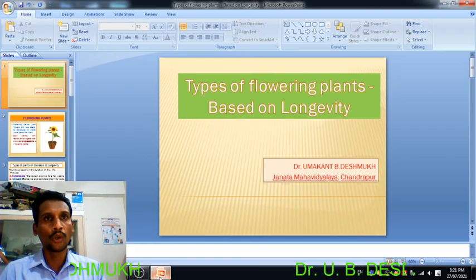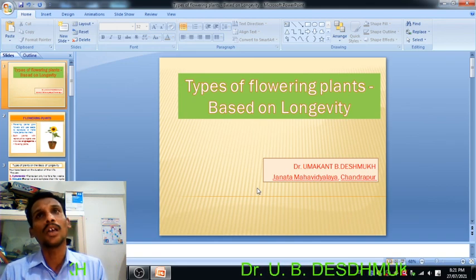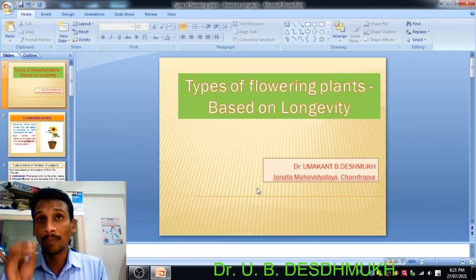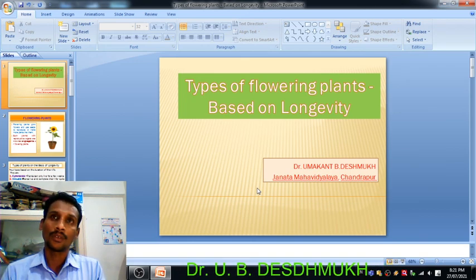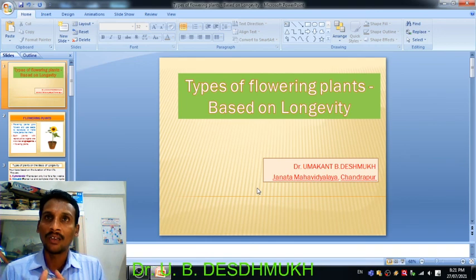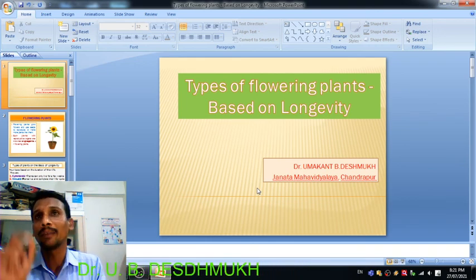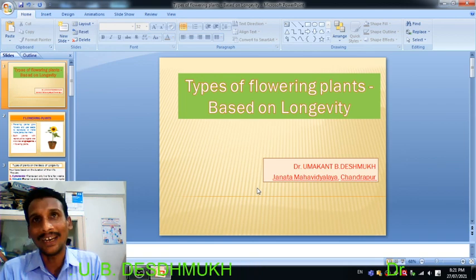So today we are going to discuss one topic, and the name of that topic is types of flowering plants on the basis of longevity. So we have to discuss different types of flowering plants, and the basis for these types is nothing but the longevity of the flowering plants.